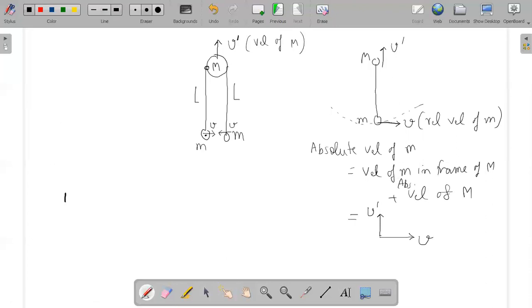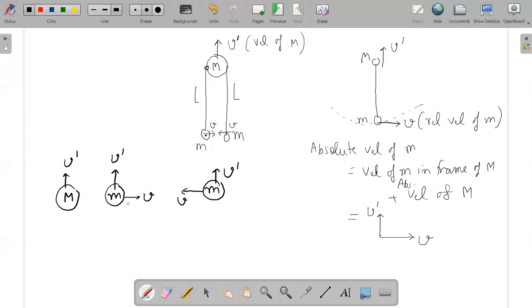Finally, capital M has a velocity V dash in the y direction. Small m has a velocity towards the right side denoted by V, as well as V dash in the y direction, and the same principle holds for the other small m. It has a velocity V towards the left and also V dash in the upward direction.